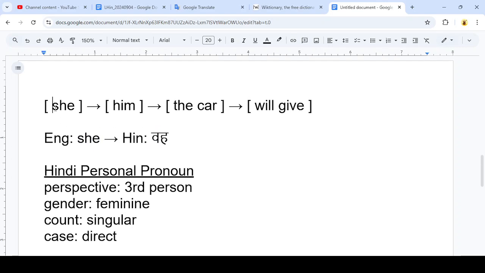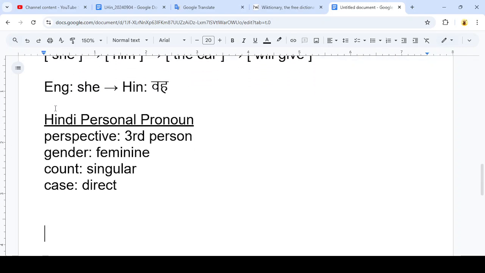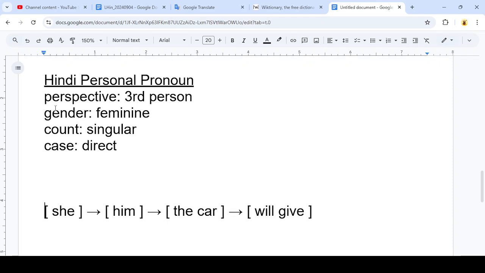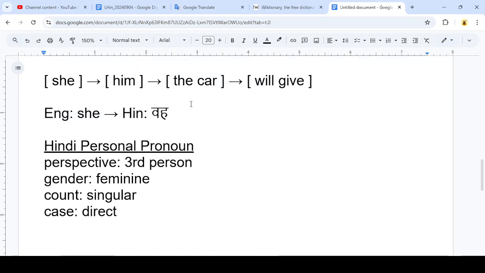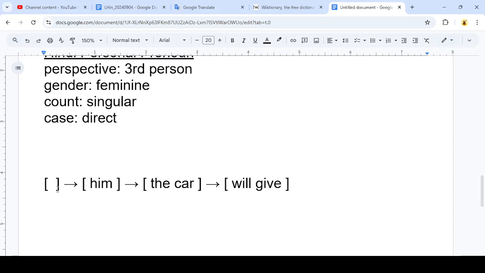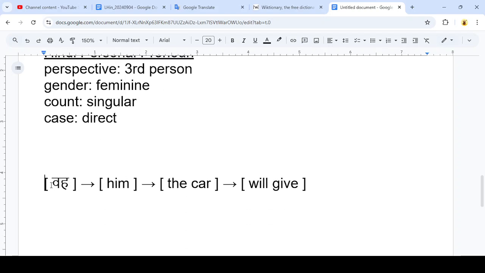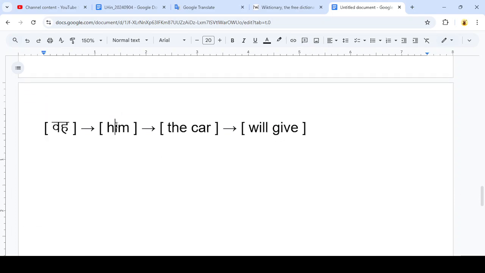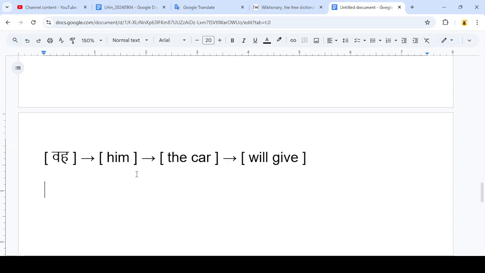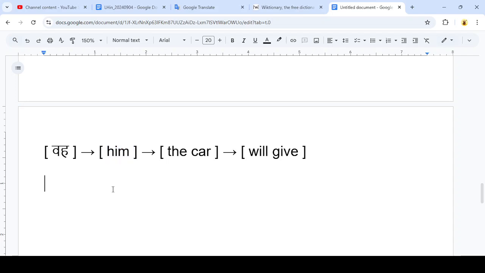Okay, so I'm going to copy the working sentence down here, and I'm going to get rid of the word she because we just translated that, and I'll replace it with our Hindi word. All right, take this down to a new page, and let's move on to the next component. So I believe this next component is also a personal pronoun.